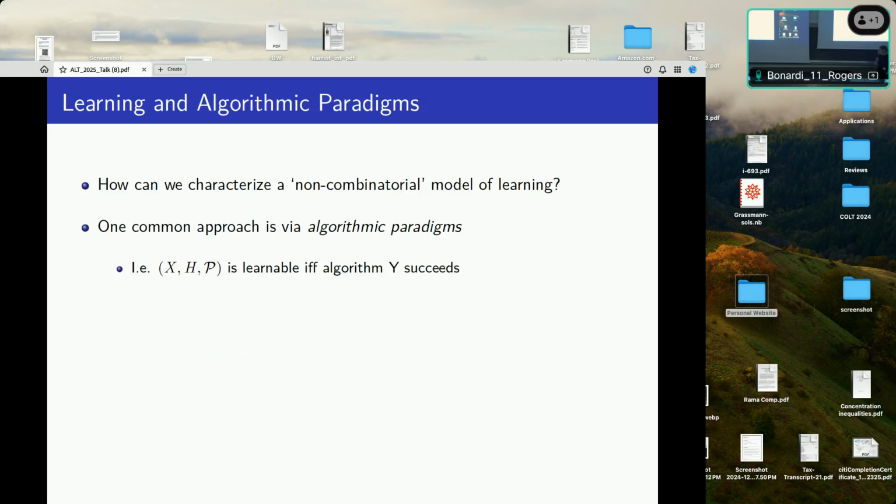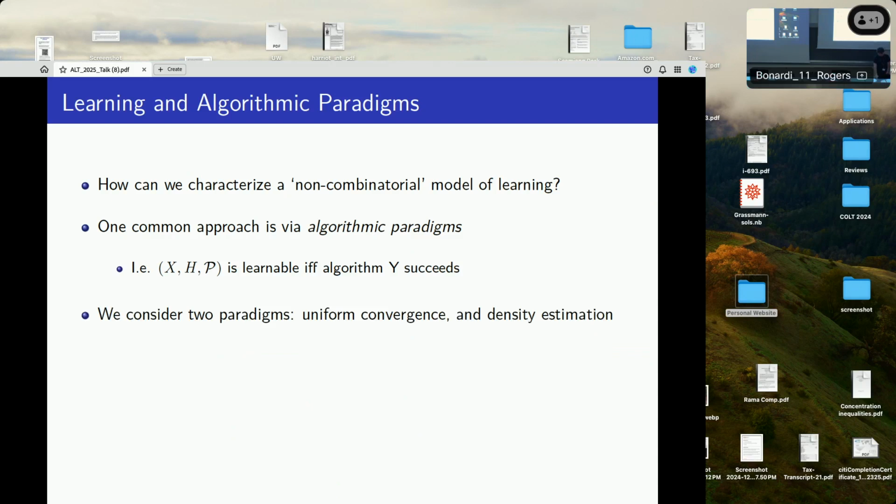We actually saw this a little bit in the last talk in talking about ERM. You can try to prove statements of the following form: a class XHP is learnable if and only if some particular type of algorithm Y succeeds, like empirical risk minimization. In this talk, we'll consider two particular paradigms. One is uniform convergence, which corresponds to ERM, that we were just talking about. And the second is a slightly less studied setting called density estimation that I'll talk about more, but is essentially equivalent to uniform convergence, as we'll see.